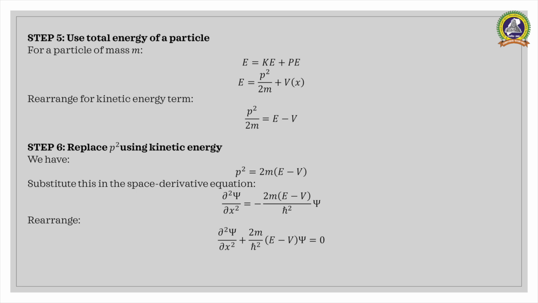Then step 6. Substitute p square into the wave equation. We have p square is equal to 2m (E minus V). Substitute this in the space derivative equation. So we can write del square psi by del x square is equal to minus 2m (E minus V) by h cross square of psi. Rearranging, del square psi by del x square plus 2m by h cross square (E minus V) of psi is equal to 0.